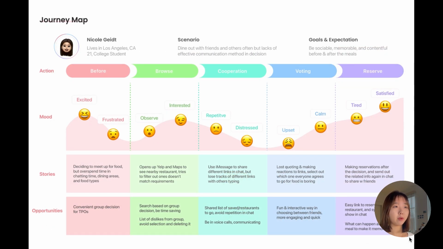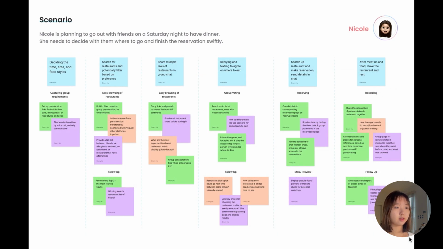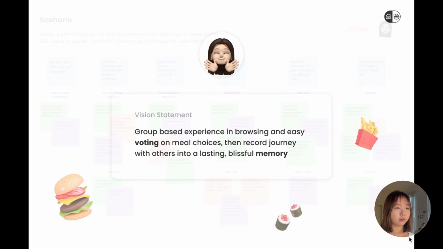Here is a journey map of Nicole with scenario written and her goals and expectation. These were the scenarios before she uses Foodsy and how she goes through the process of making a meal decision. Here are the different scenarios written that can have possibilities to follow up. So here is the vision statement. Foodsy is a group-based experience in browsing and easy voting on meal choices, then records the journey with others into a lasting, blissful memory.